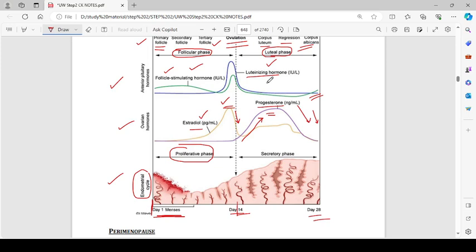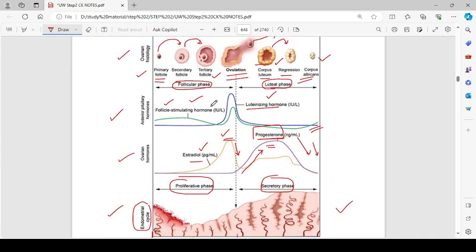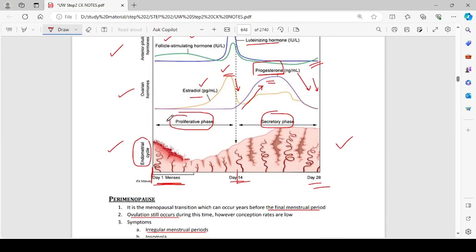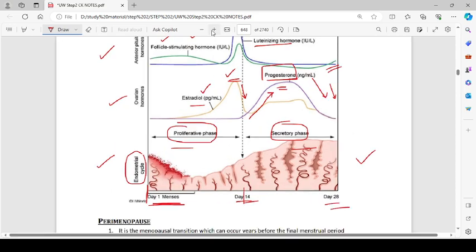Once that has happened, then comes the progesterone. This progesterone causes the secretory phase. What does it do? The progesterone makes the blood vessels tortuous. It helps with the increased secretory activity of the glands. It makes the endometrium very soft and receptive towards the fetus, and that is happening in the secretory phase. So if I sum it all up, during every menstrual cycle, the ovary undergoes the follicular phase and luteal phase, and in the same time frame, the endometrium undergoes the proliferative phase and the secretory phase. I hope I could make it clear.